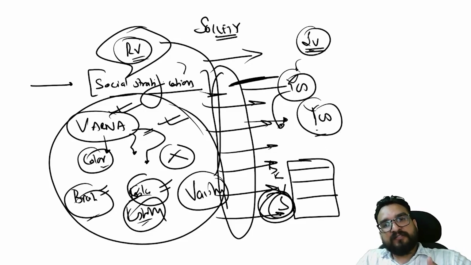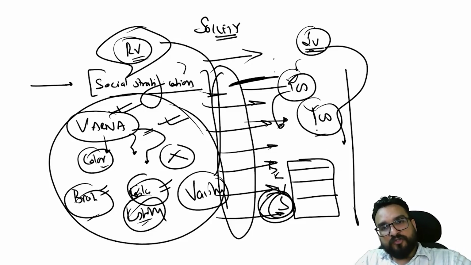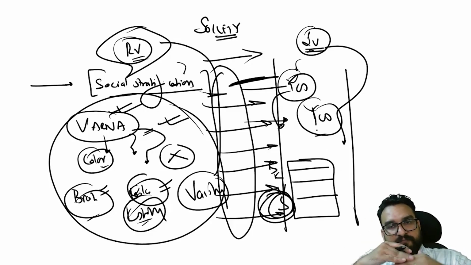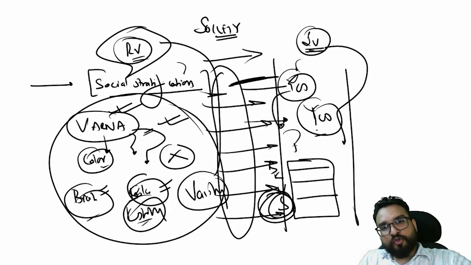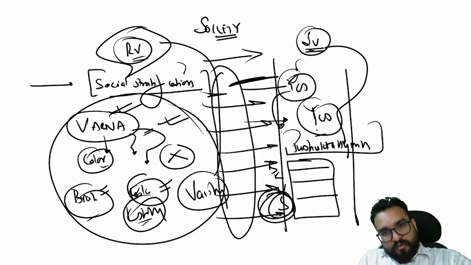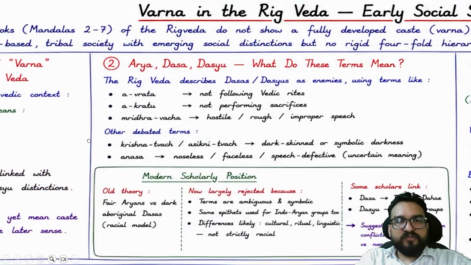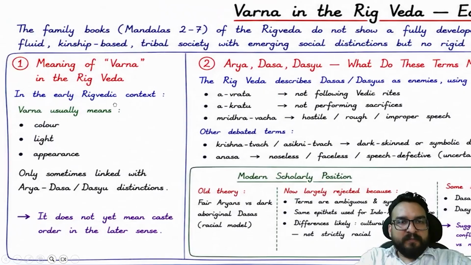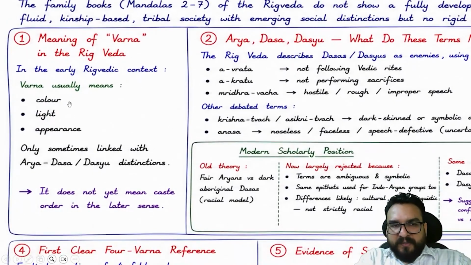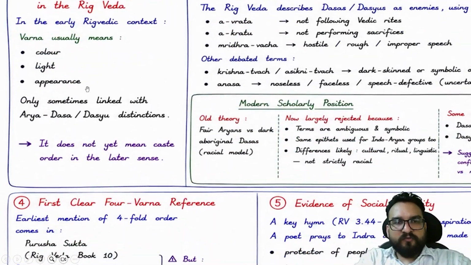That's why we consider it as of the later Vedic time period, because of conjunction with the things which we have got over here, and that is the Purushukta hymn. Purushukta hymn, right? So once we will be discussing this over here. So this is varna in the Rig Veda. Okay? Meaning of varna is color, light appearance, dark appearance, where you will be finding it.